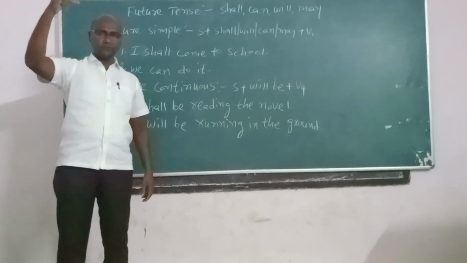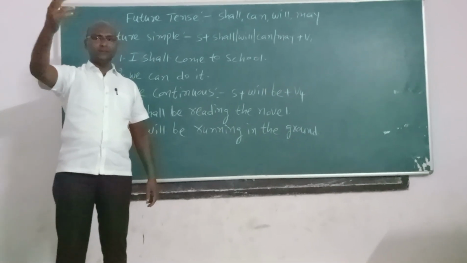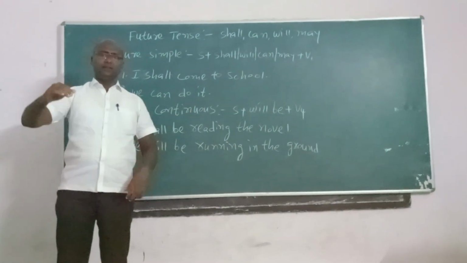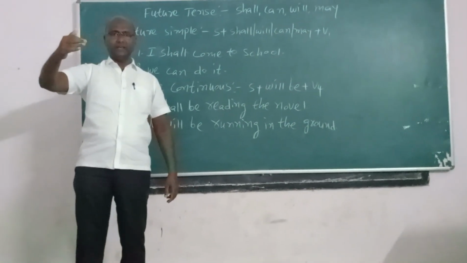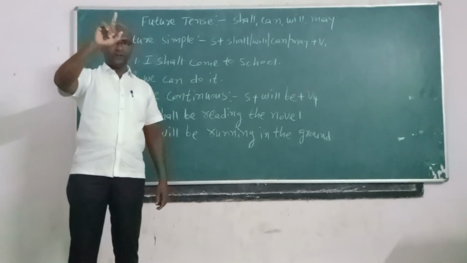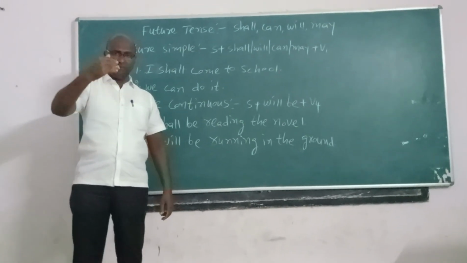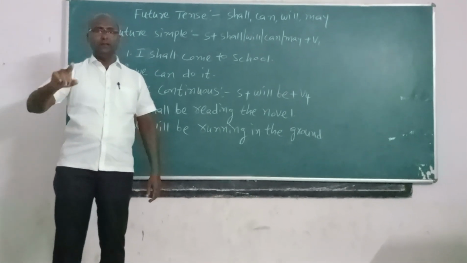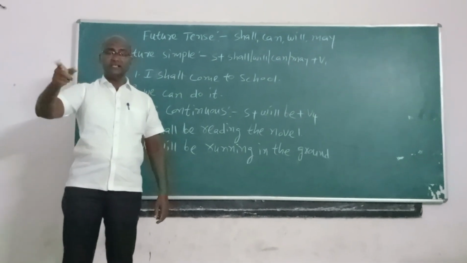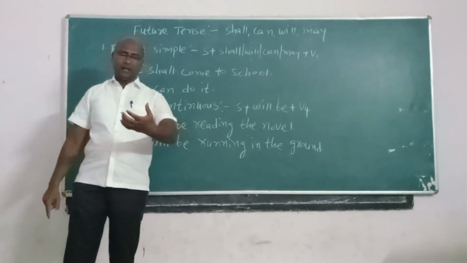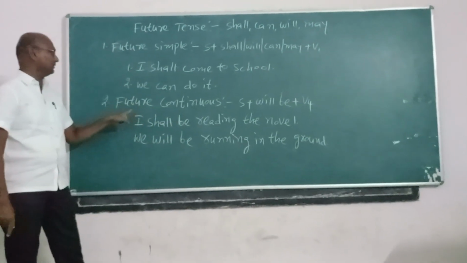A person who is supposed to play for 2 hours next week can say: I will be playing cricket. I will be playing volleyball for 2 hours, or I will be playing volleyball from 10 a.m. to 12 p.m. These types of sentences are taken into the future continuous.